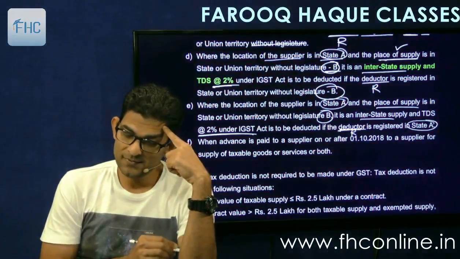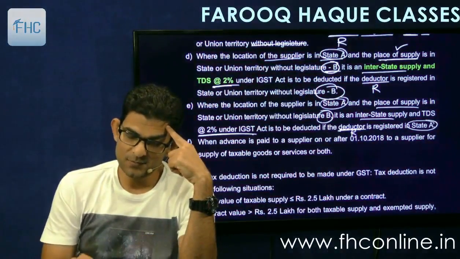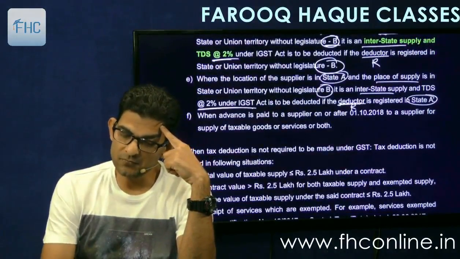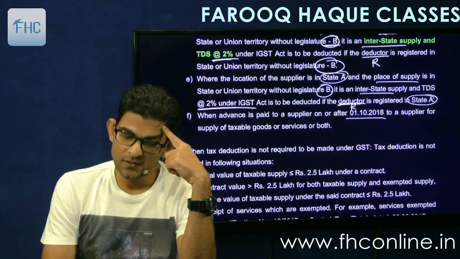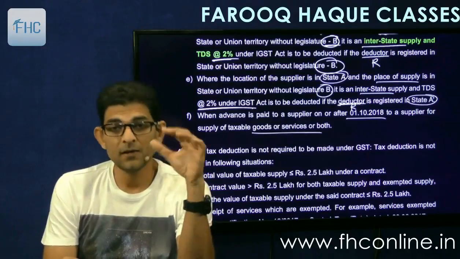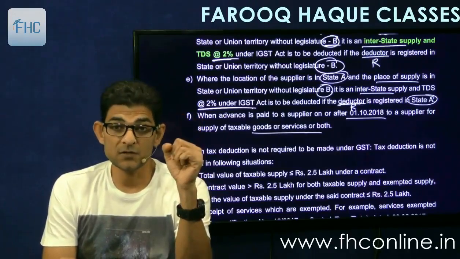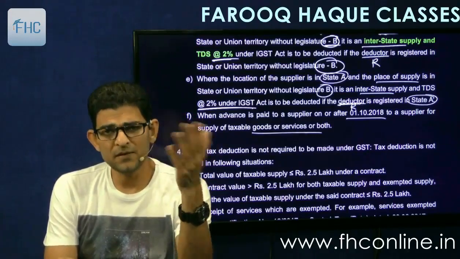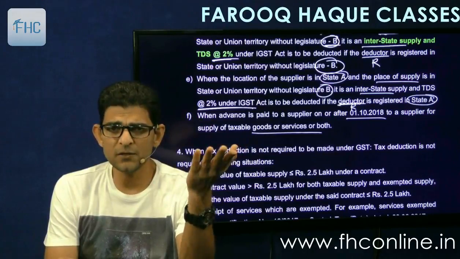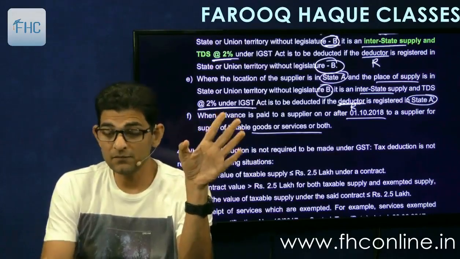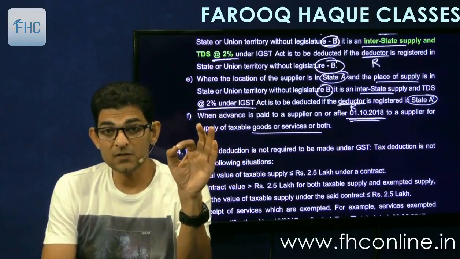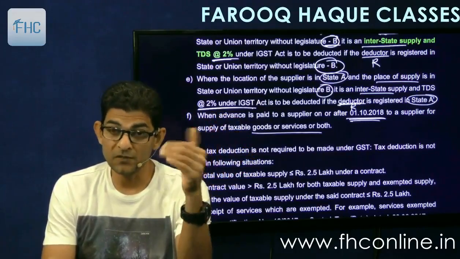So come back. Then there is another point, that when advance is paid to a supplier on or after 1/10/18 for supply of taxable goods or service, TDS has to be deducted at source. So if advance is paid, maybe the contract is going to be entered later on. Advance is paid, but advance is paid on or after 1/10/18, then tax will be deducted at source from advance also.